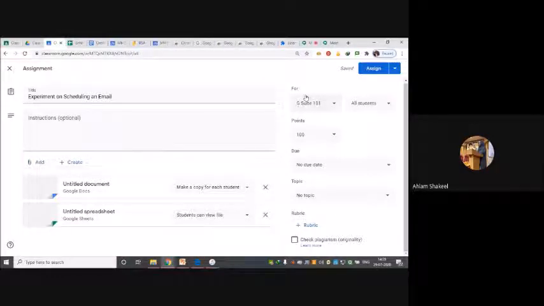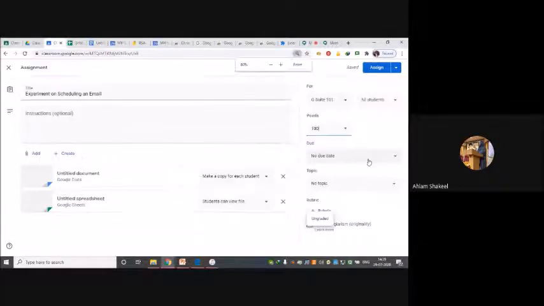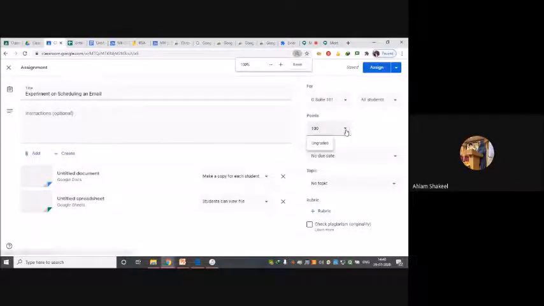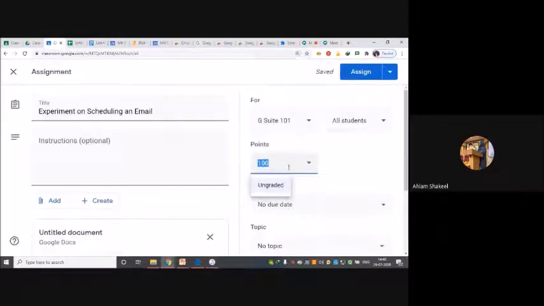Now we move on to the right side of this panel. Over here in this right panel, you have the option for which class and what group of students you are creating this assignment, so you can put it there. Then there are points. If I click over here, you can see I have points and I have an option, ungraded.